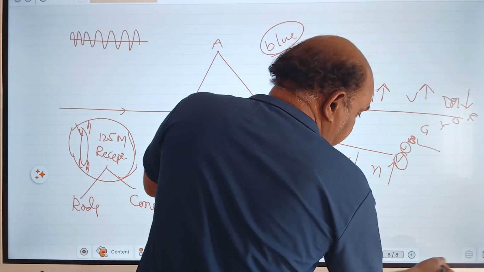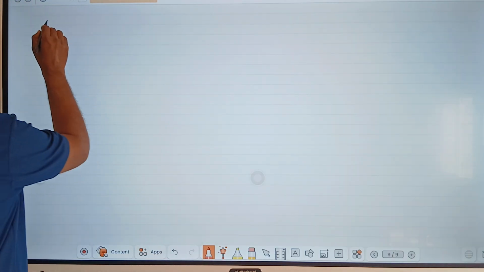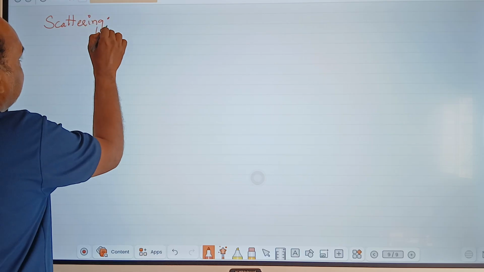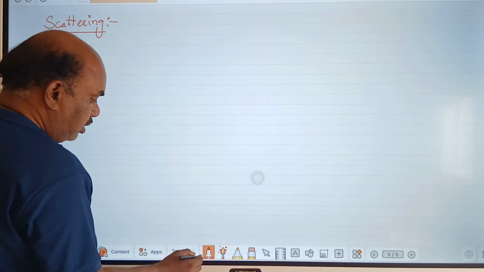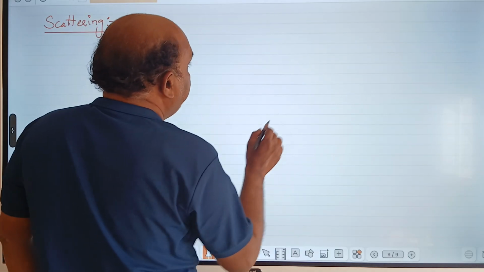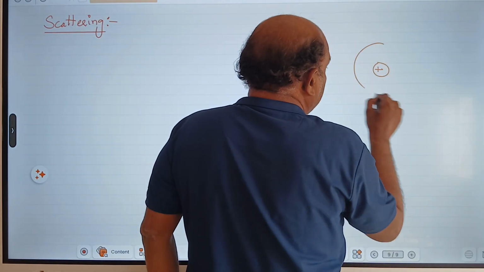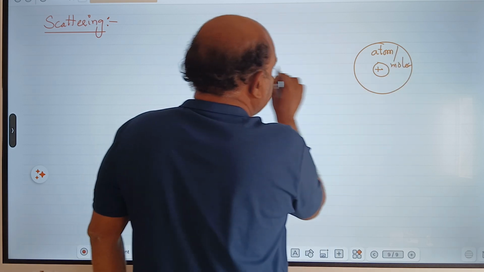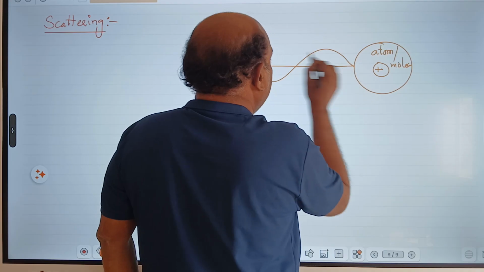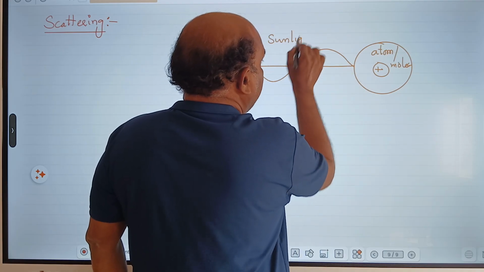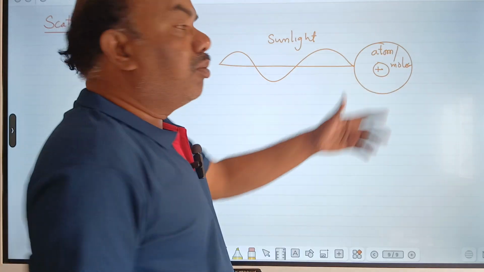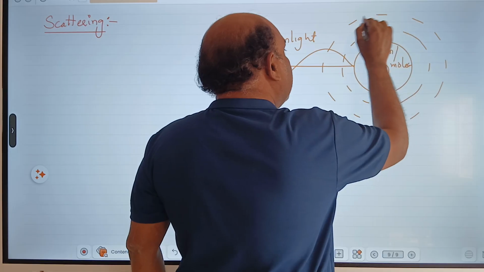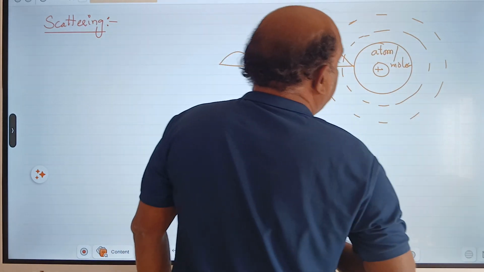Now we will see the notes. See here, first step: what is meant by scattering? You also write with me. Scattering definition: what is scattering? This is an atom or molecule. When sunlight hits an atom or molecule, what will happen? It emits some energy with a frequency. This is called the scattering of light.